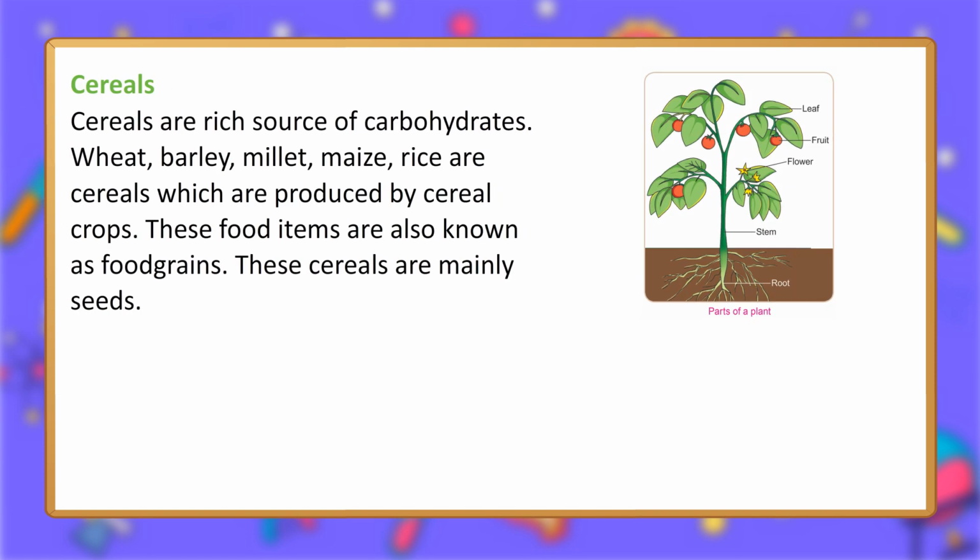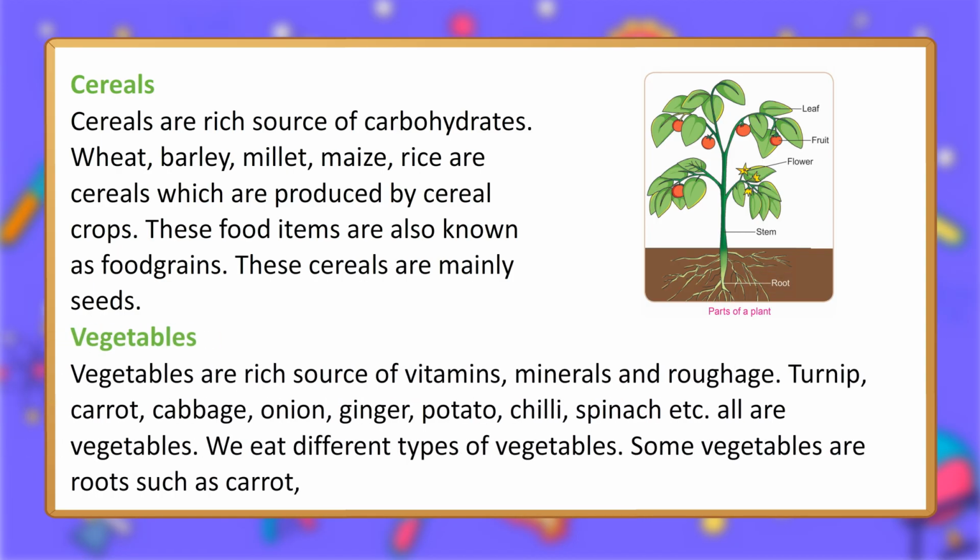Cereals. Cereals are a rich source of carbohydrates. Wheat, barley, millet, maize, rice are cereals which are produced by cereal crops. These food items are also known as food grains. These cereals are mainly seeds. Parts of a plant: leaf, fruit, flower, stem, root.